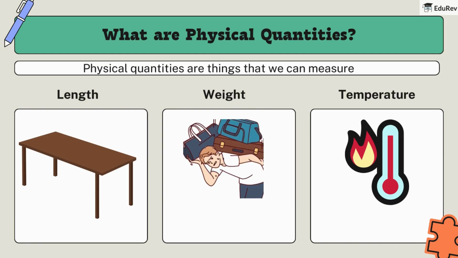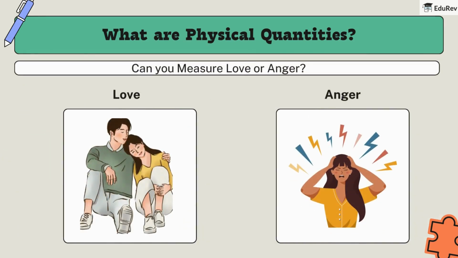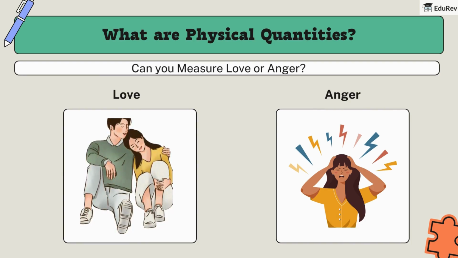For example, length can be measured with a ruler. We can measure mass using a weighing scale. Temperature is measured using a thermometer. But can we measure everything? Not quite. For instance, can you measure love or anger? While these emotions are significant, we can't assign a numerical value to them using standard units. That's why they're not considered physical quantities.